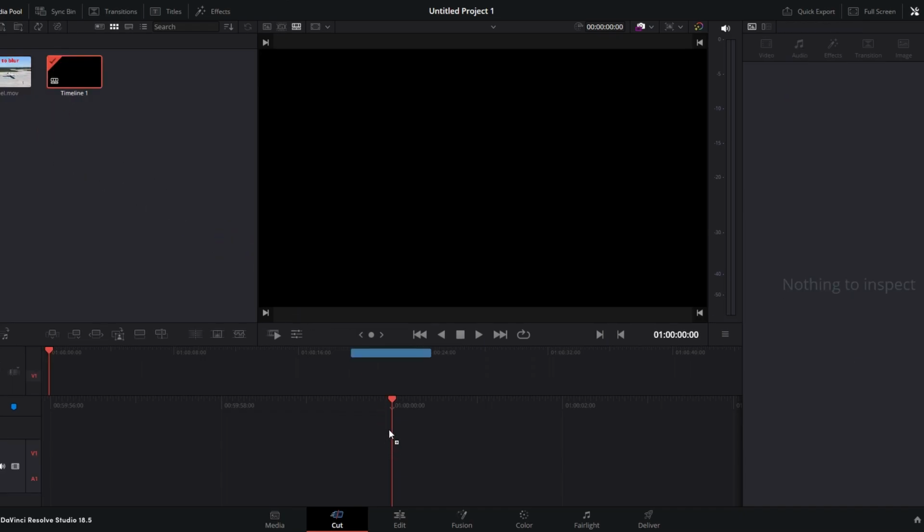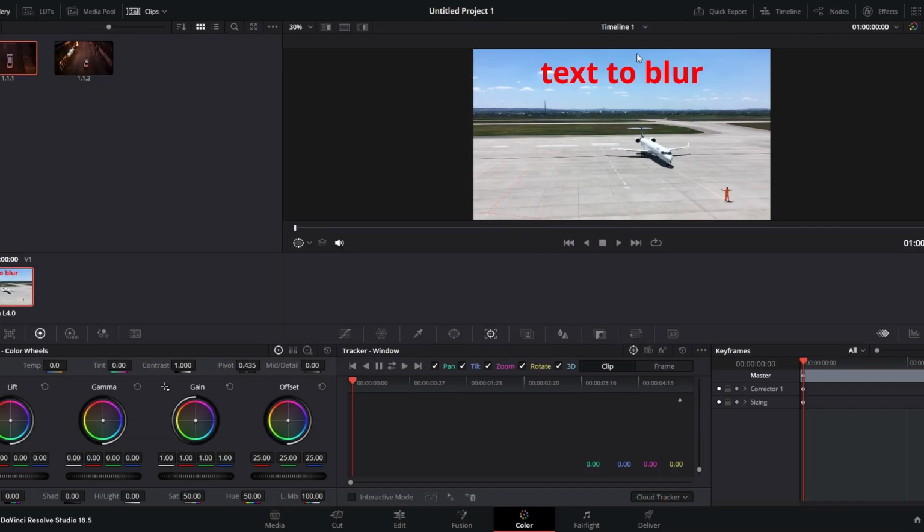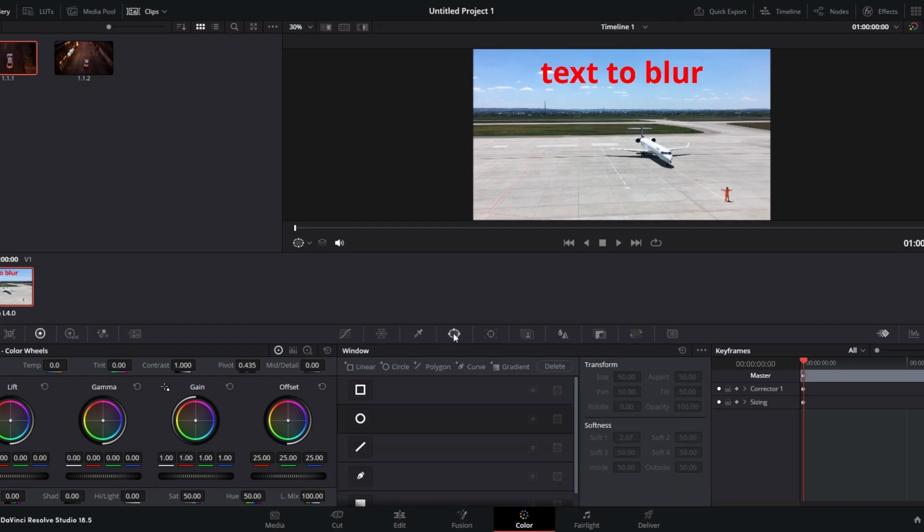Click on the Color tab at the bottom of the screen. Locate the part of the clip where the text you want to blur appears. Use the playhead to navigate to the exact frame containing the text. Click on the Mask tool from the toolbar on screen. Choose the Curve option.